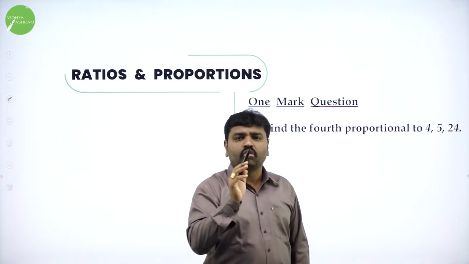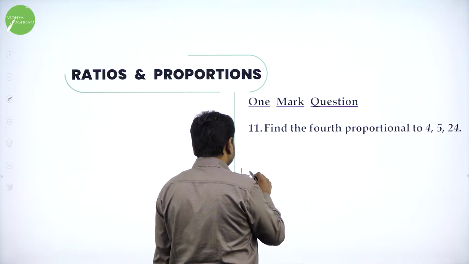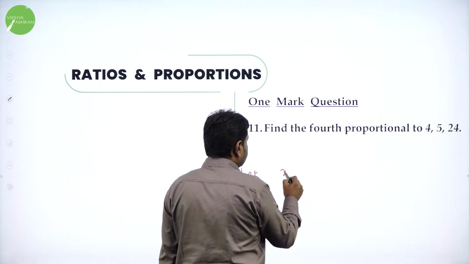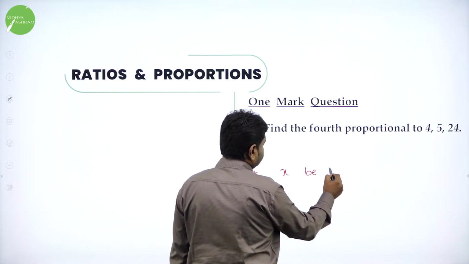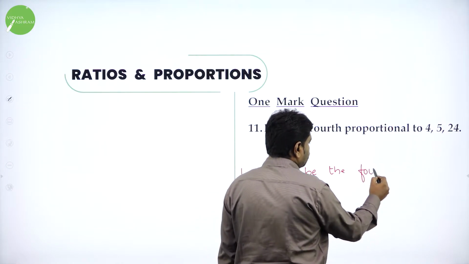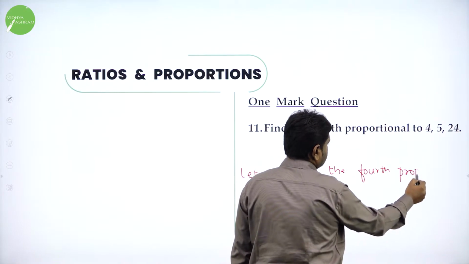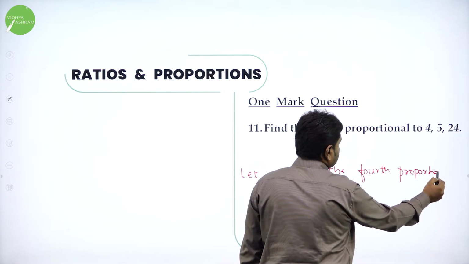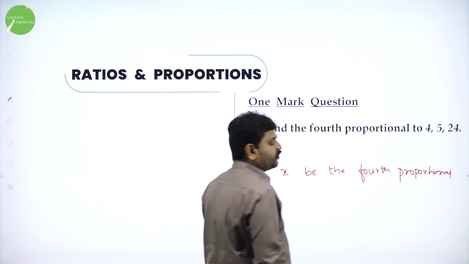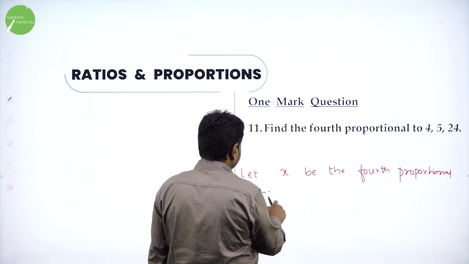Next, find the fourth proportional to 4, 5, 24. They want you to find the fourth proportional. So let x be the fourth proportional. Whenever they ask you to find the fourth proportional, assume x to be the fourth proportional to the 3 numbers given.